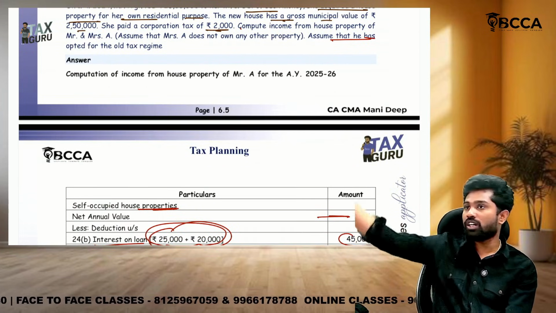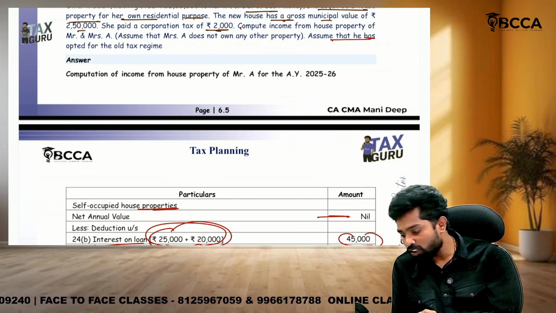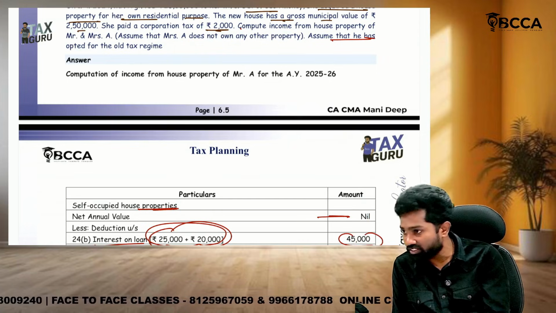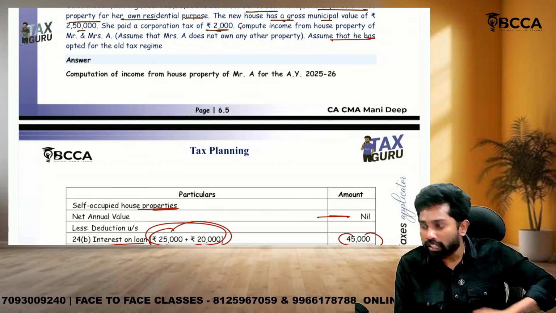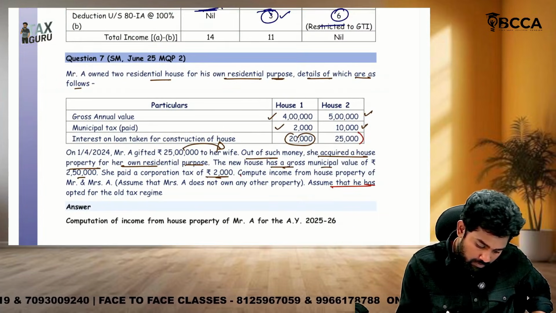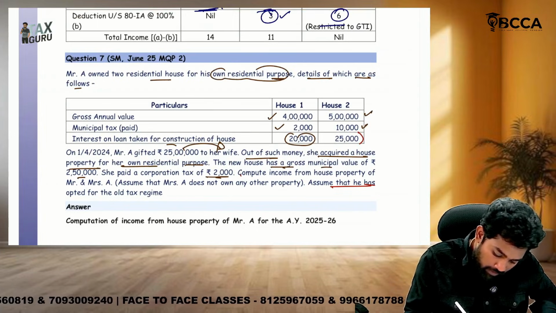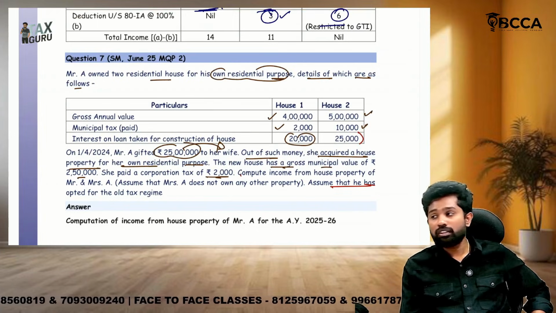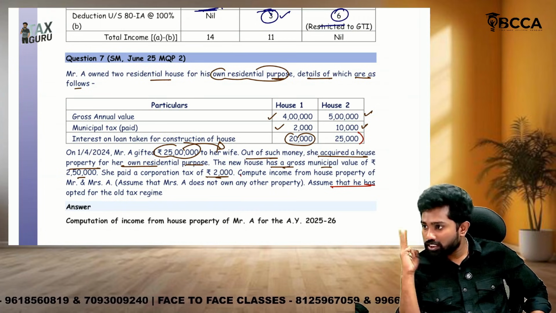First, we will not take the total house property into the husband's hands and calculate. We will calculate house property income separately for the wife. Then the final income from house property we will bring and include in the hands of the husband. See, sir, all these are residential properties only. The point I want to say is, he already has 2 residential house properties, and the wife has another residential house property.